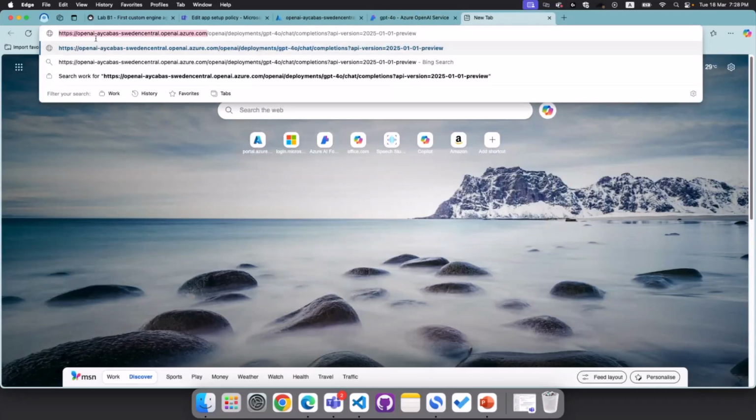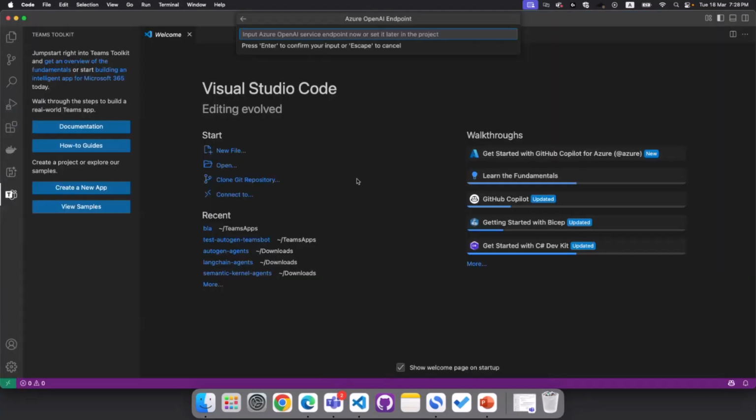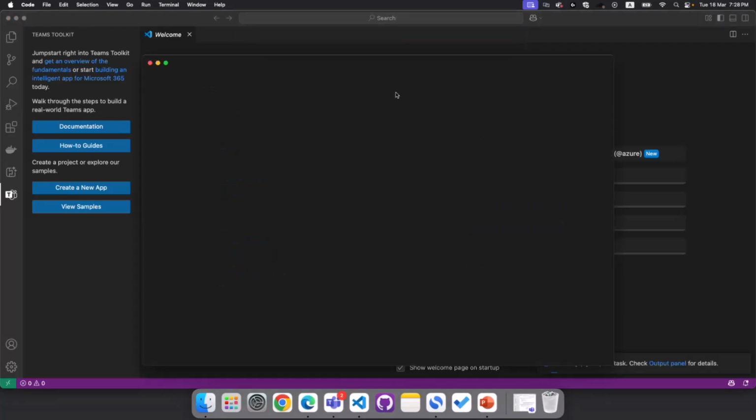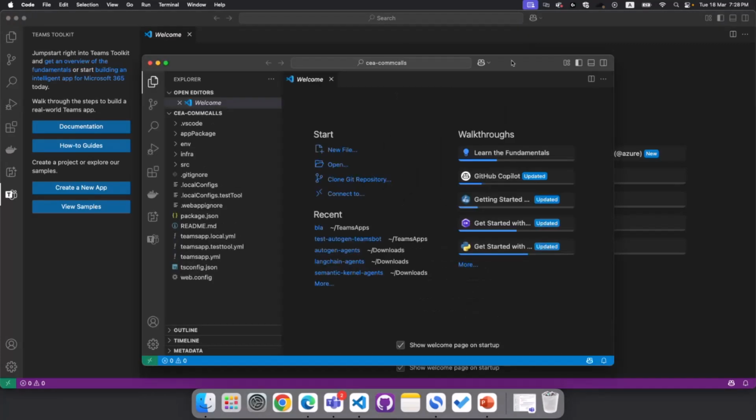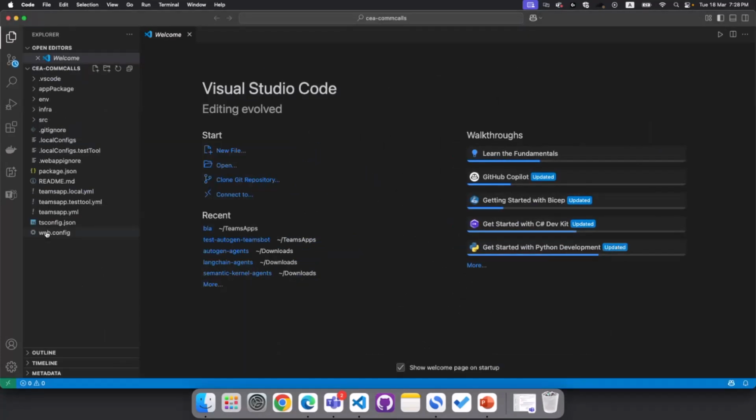Another tip, I just need this URL, not the entire endpoint, because the Teams AI library is handling all this behind the scenes. And my deployment model is GPT-4o. I can select the default and create a custom engine agent, and my agent template is scaffolded.